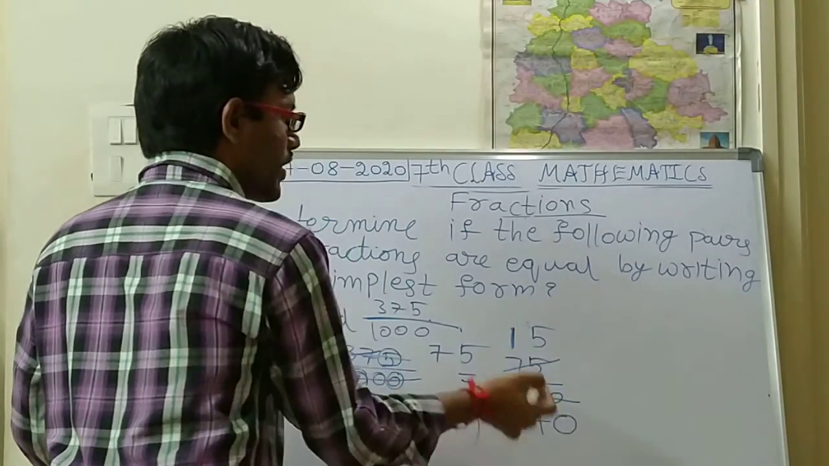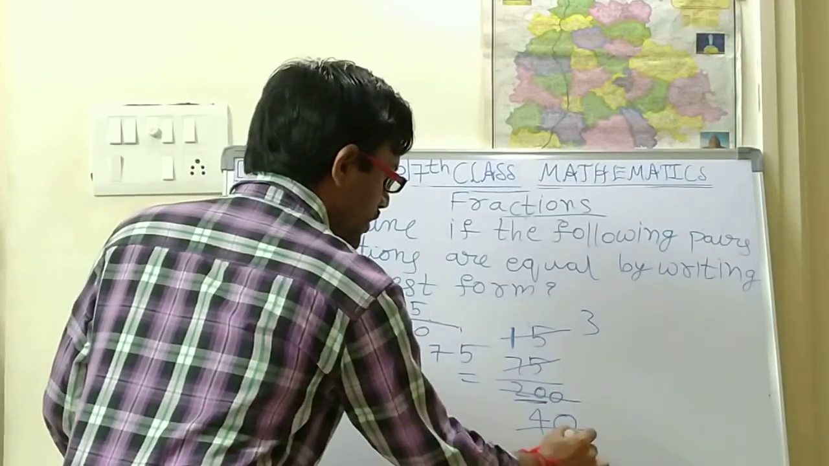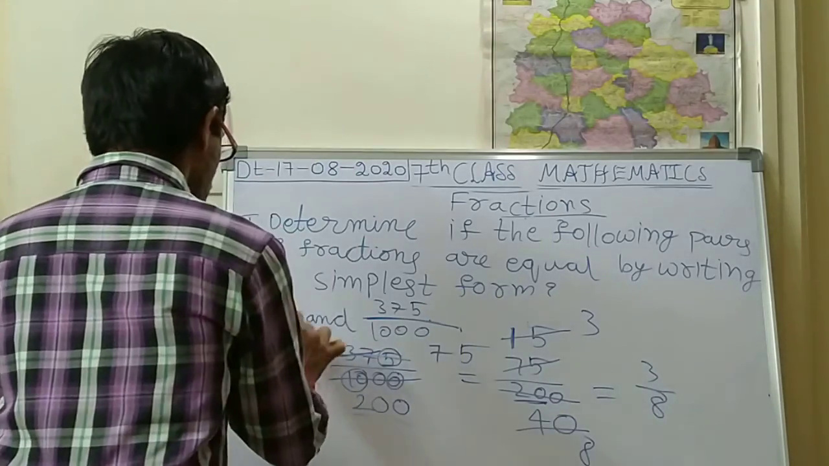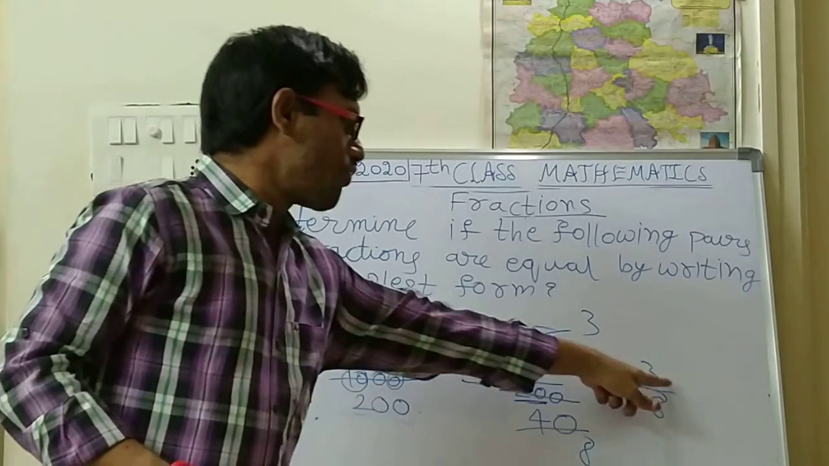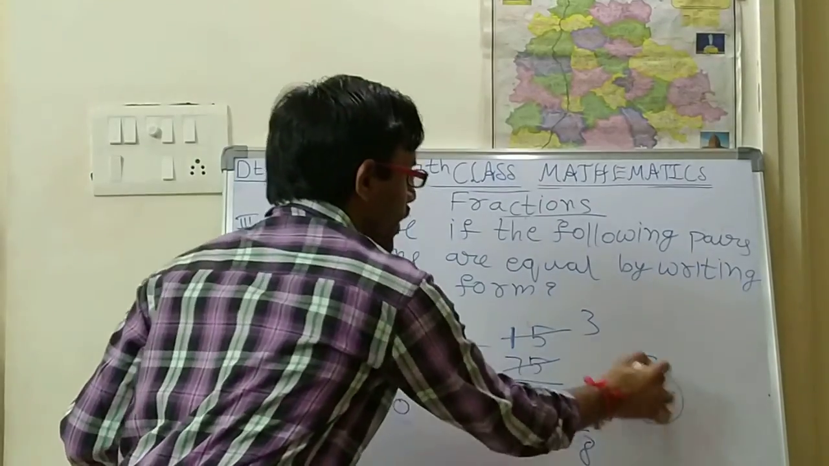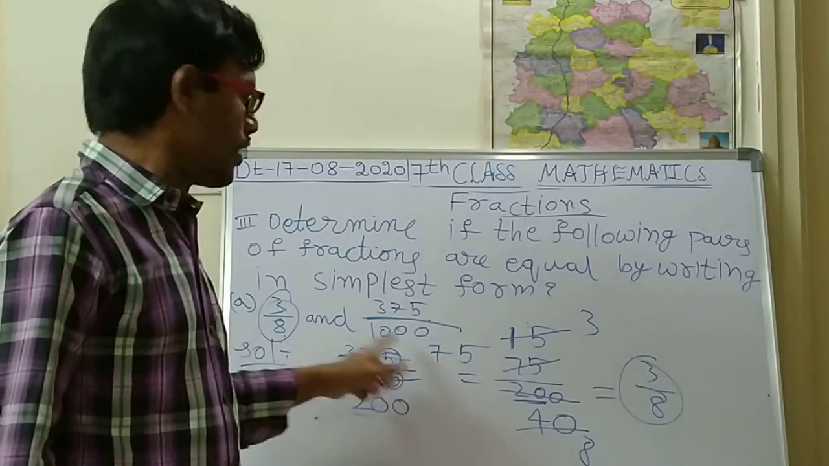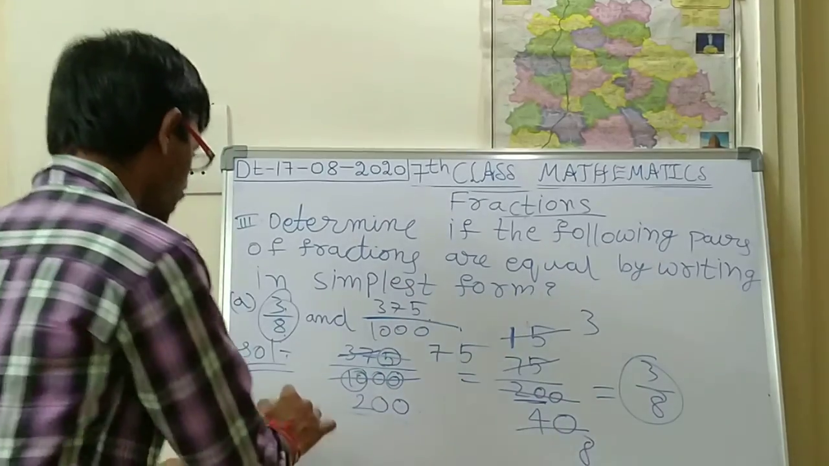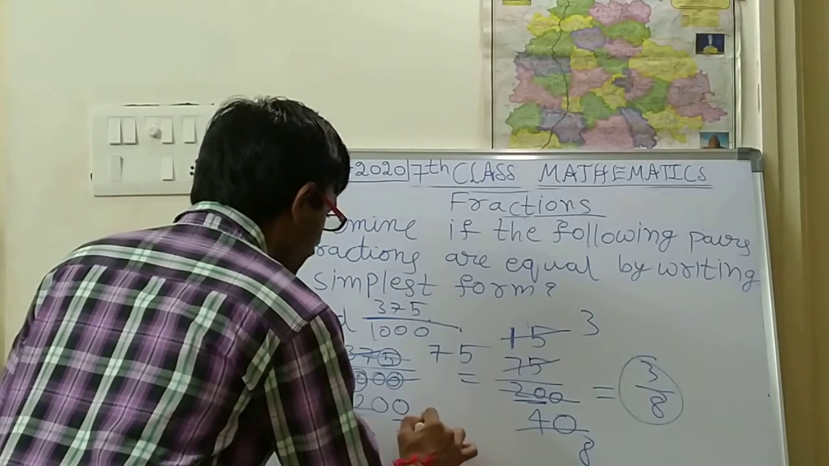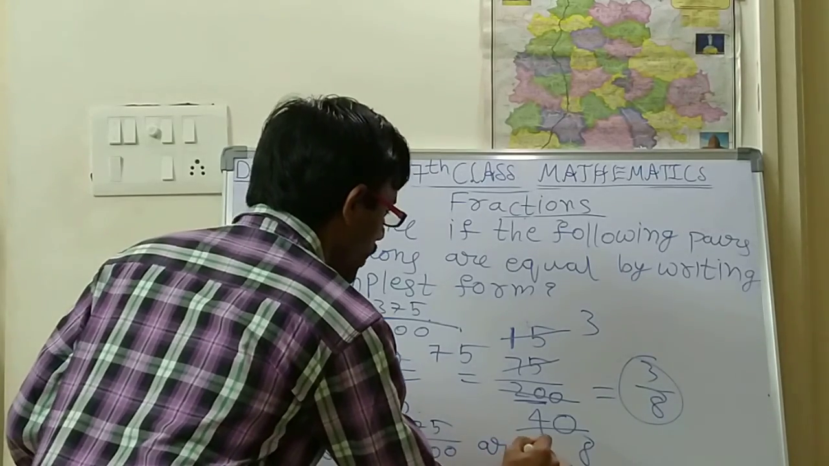Next, again the cancellation will be going in the 5 table. So 5 3s are 15, 5 8s are 40. So 3 by 8. So what is the first number? 3 by 8. So what did we get by cancellation of this one? 3 by 8. So 3 by 8 is equal to 3 by 8. So whether the following pairs are equal or not? So both are equal. So therefore 3 by 8 and 375 by 1000 are equal.